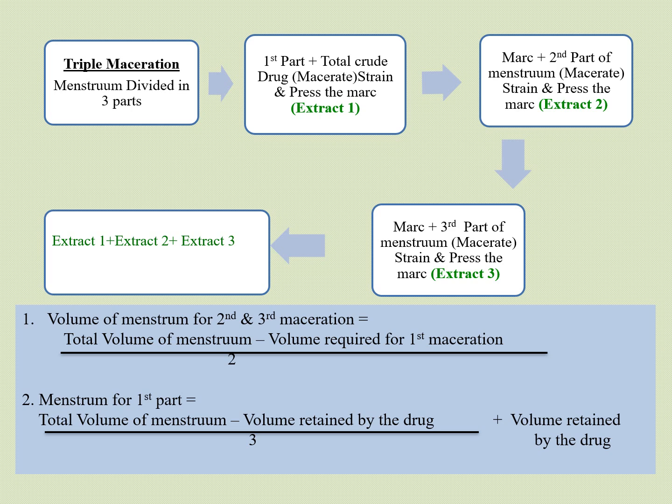Then volume of menstruum for second and third maceration is equal to total volume of menstruum minus volume required for first maceration, divided by 2. Then menstruum for first part is determined by total volume of menstruum minus volume retained by the drug, divided by 3, plus volume retained by the drug.